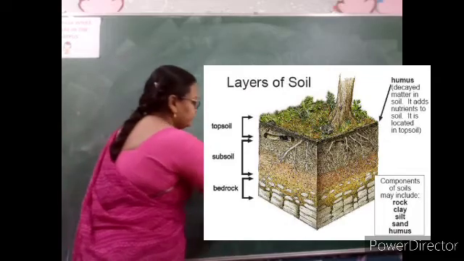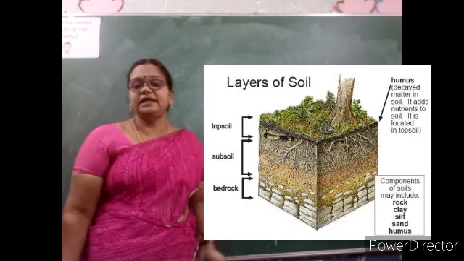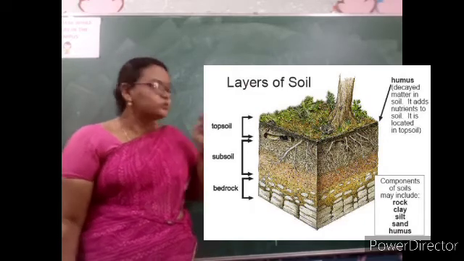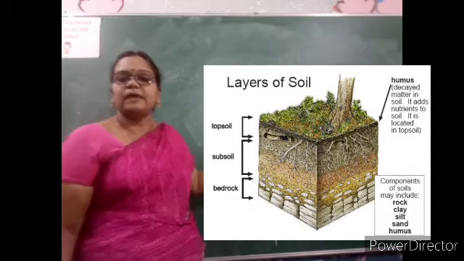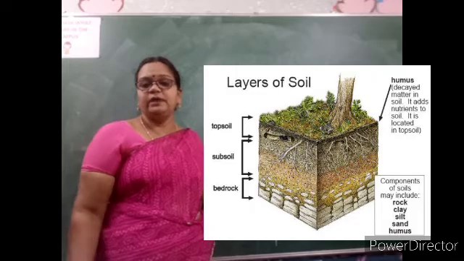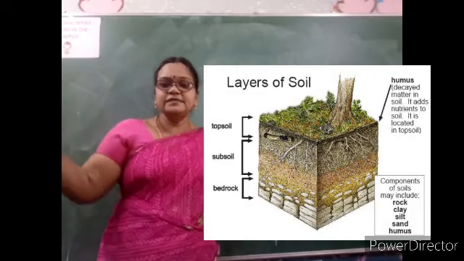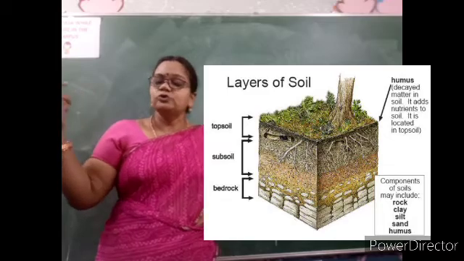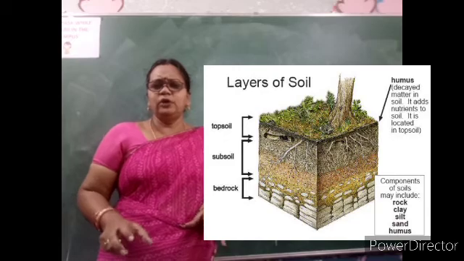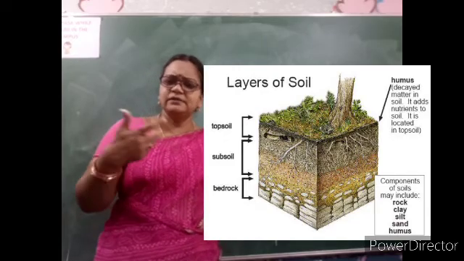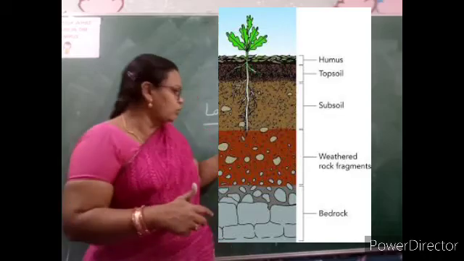So when we leave it for some time, we will be able to differentiate the different layers of the soil. If you take the first layer, children, in any type of soil, the first layer will be, you all know the trees. On the upper layer, the trees are there, plants are there, so many are there. The fruits will fall down, the leaves will fall down. Sometimes the animals in the forest will die and fall. So these all will mix in the topmost soil.